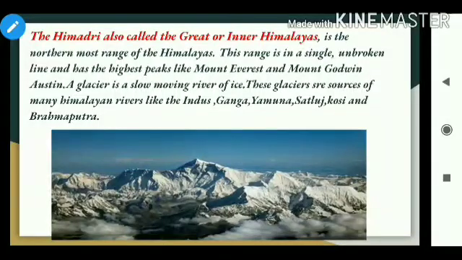The Himadri, also called the Great or Inner Himalayas, is the northernmost range of the Himalayas. This range is in a single unbroken line and has the highest peaks like Mount Everest and Mount Godwin Austen. A glacier is a slow-moving river of ice. These glaciers are the sources of many Himalayan rivers like the Indus, Ganga, Yamuna, Satluj, Kosi and Brahmaputra.